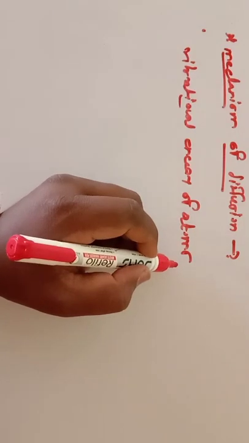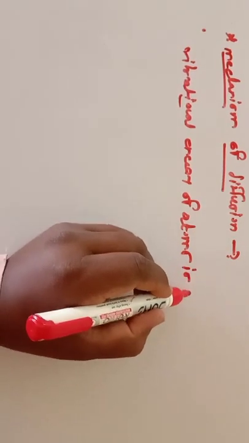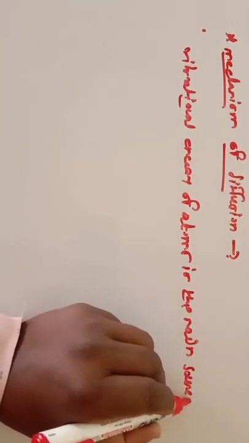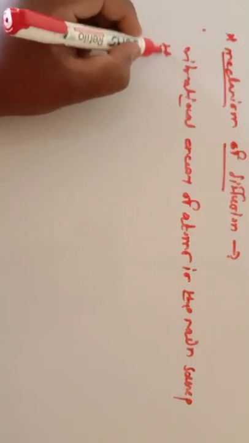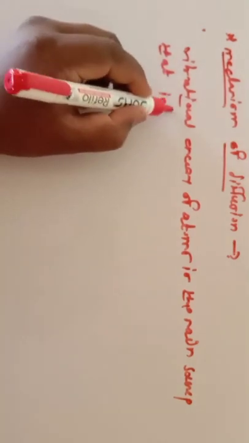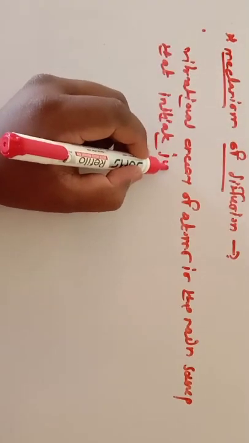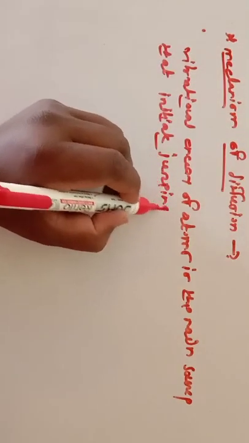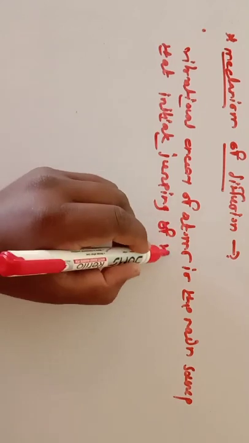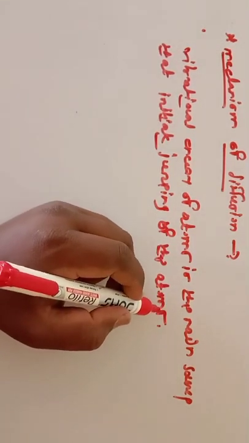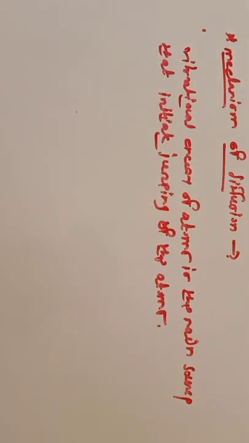The vibrational energy of atoms is the main source that initiates the jumping of the atoms. Okay, a single jump by the diffusing atom is known as unit step.